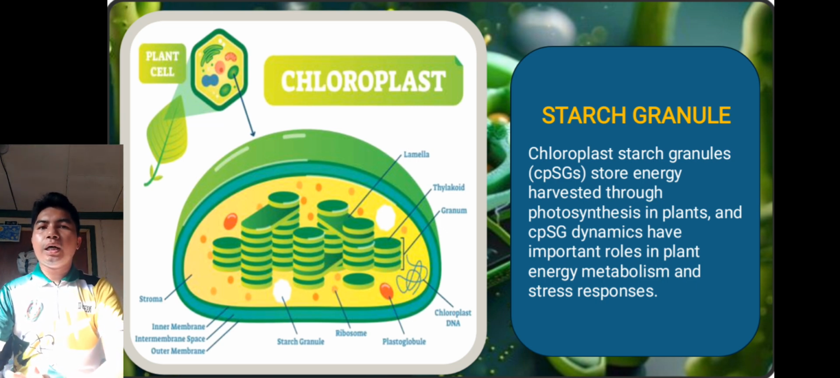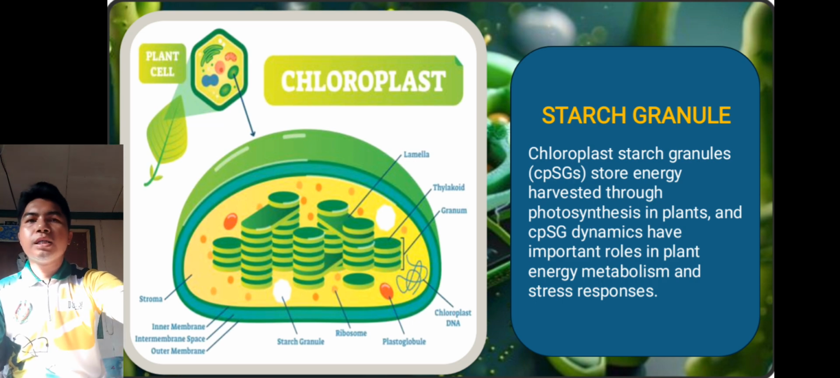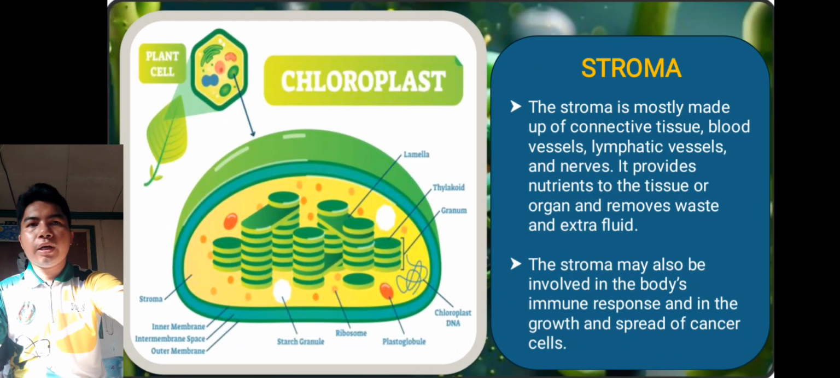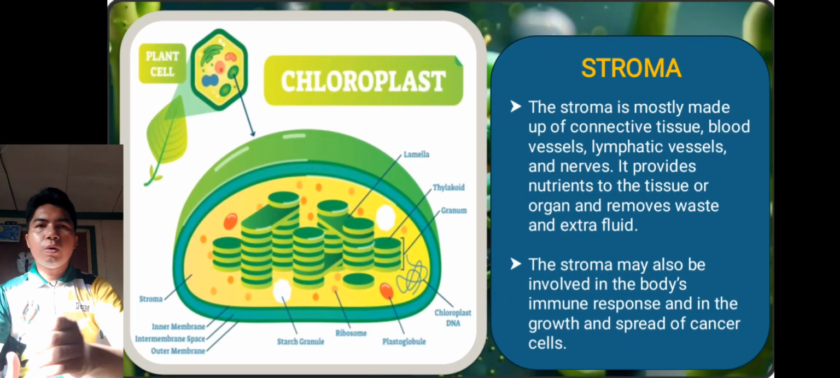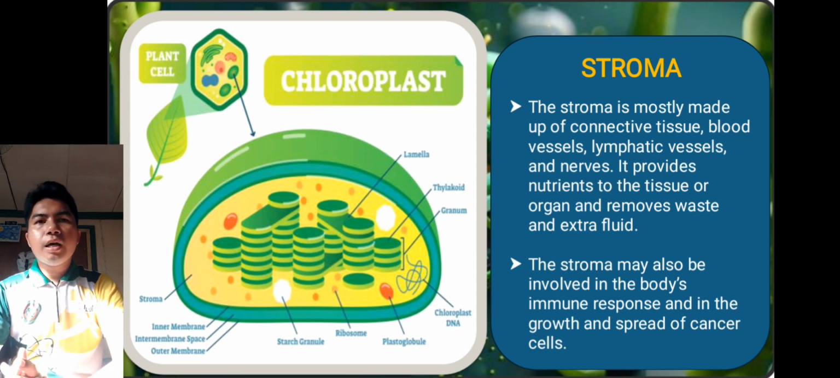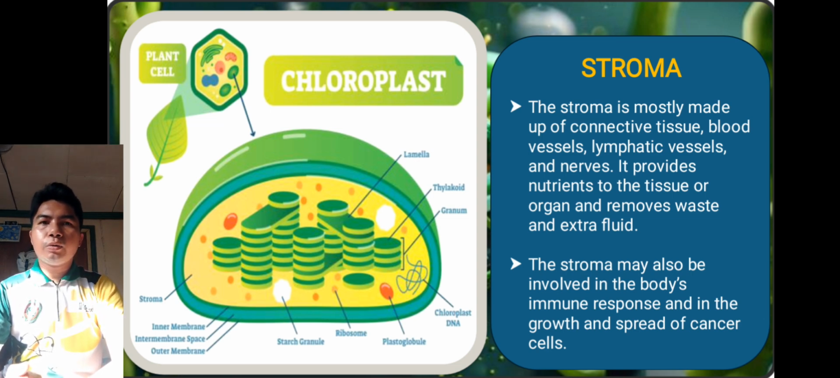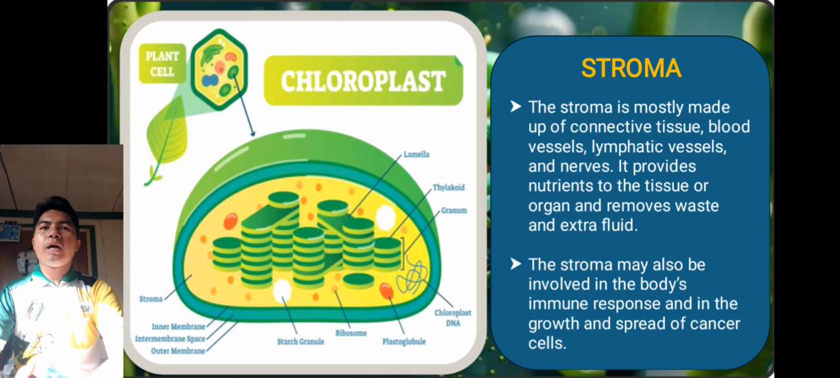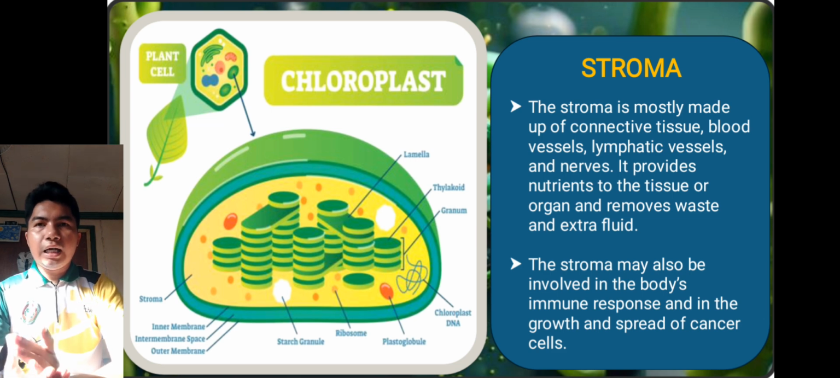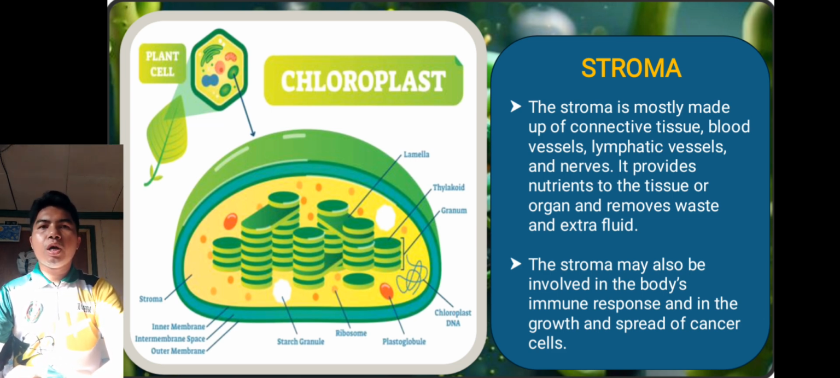important processes of our metabolism. So, next is stroma. Stroma is mostly made up of connective tissue, blood vessels, lymphatic vessels, and nerves. It provides nutrients to the tissue or organ and removes waste and extra fluid. So, stroma is like a liquid type made up of connective tissue.